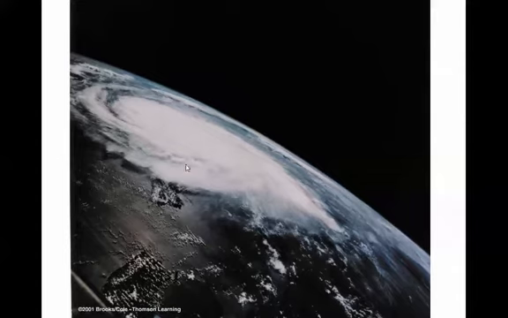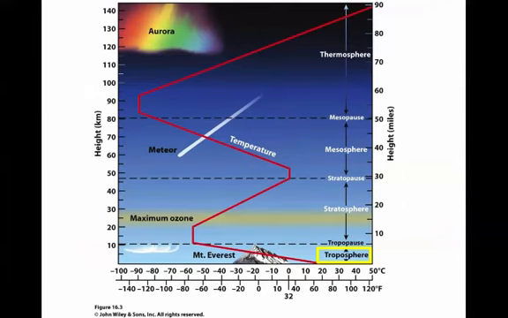You can see here's a hurricane spinning, and we have a very thin atmosphere. In fact, if you use a beach ball as a model for the Earth, the atmosphere would be about as thin as a sheet of paper, so it's quite thin. In fact, most of the action in the atmosphere happens down in this layer where our weather takes place, which is called the troposphere. And in the troposphere, you have temperature decreasing with height.